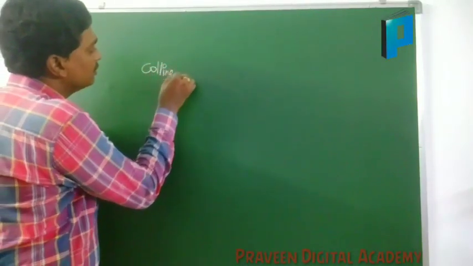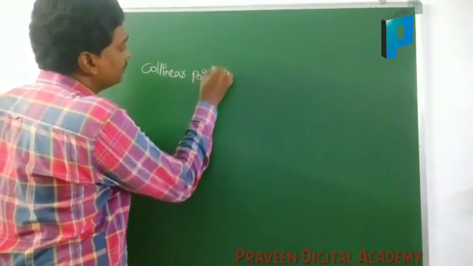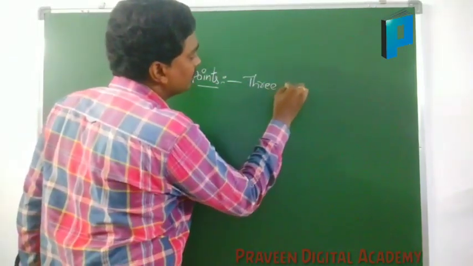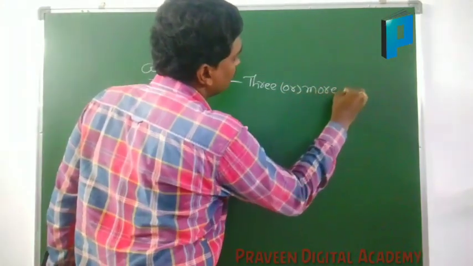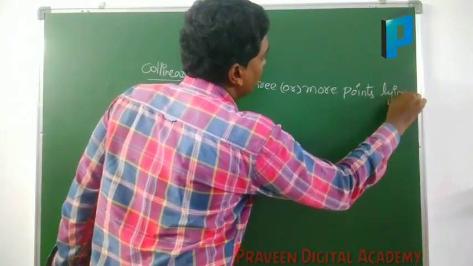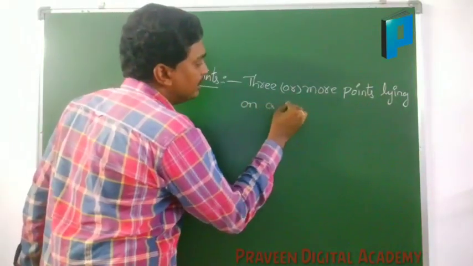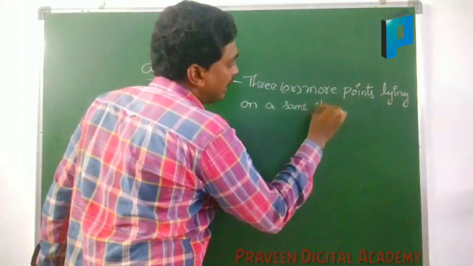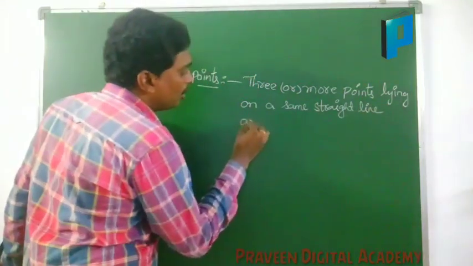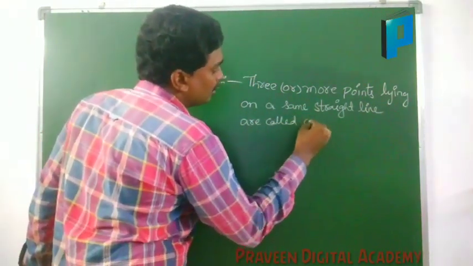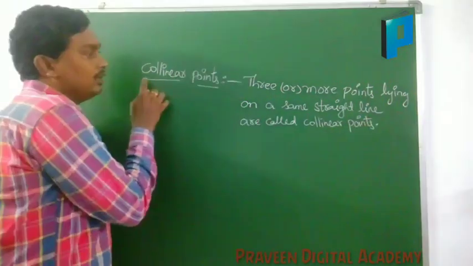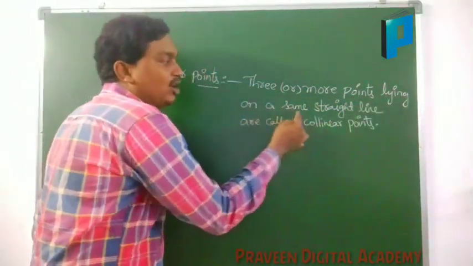Collinear points. Three or more points lying on the same straight line are called collinear points. Three or more points lying on the same straight line.